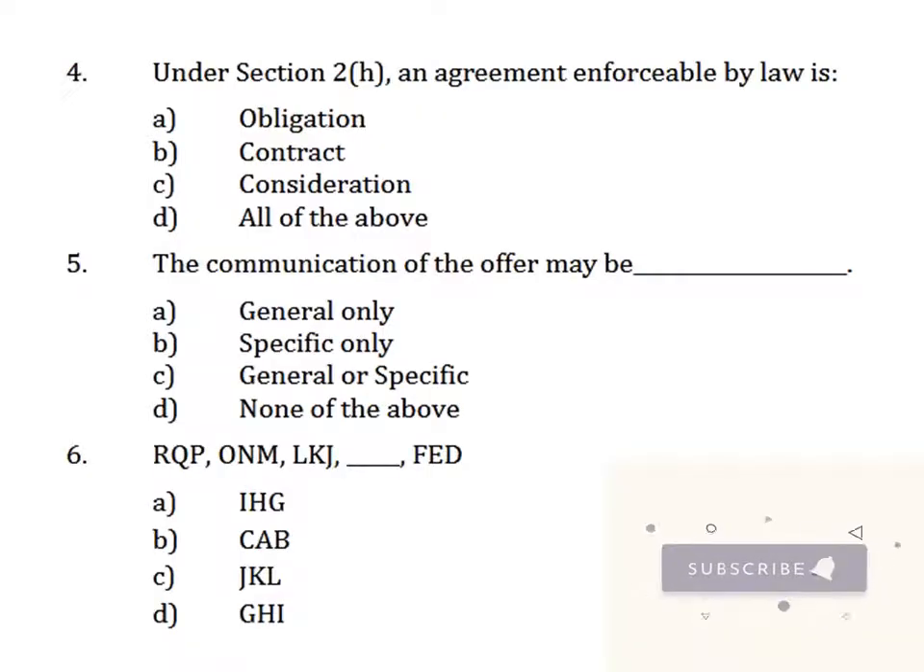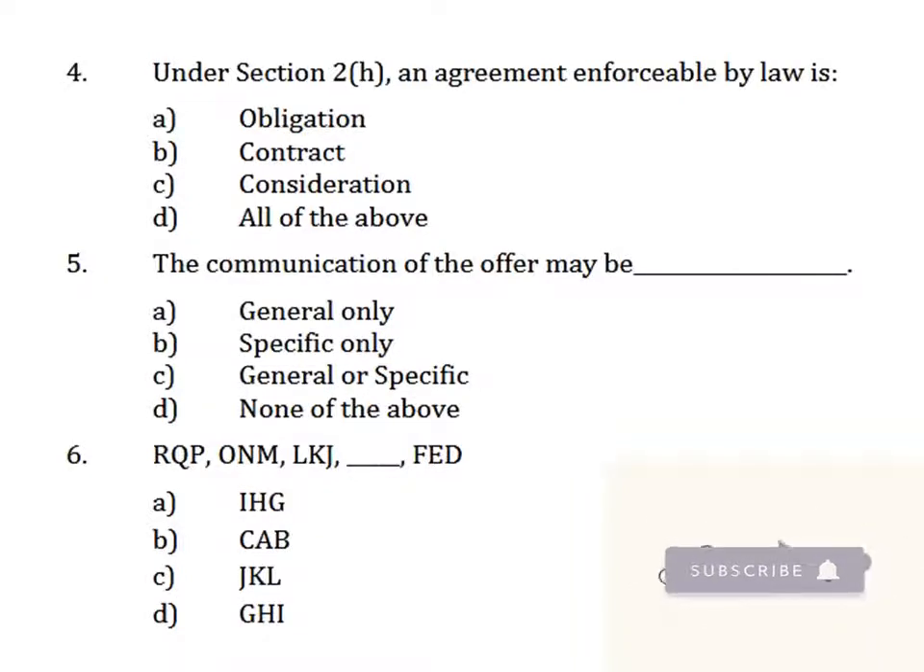Moving forward, question number 4 says, under section 2(h), an agreement enforceable by law is a contract. It is not an obligation. It is not a consideration. Consideration is giving something back in return. Or all of the above. No, the answer is contract. The communication of the offer may be general only, specific only, general or specific, none of the above. The answer is general or specific.